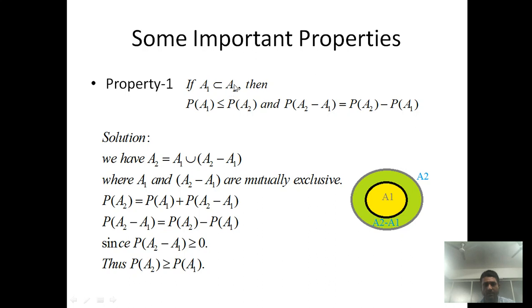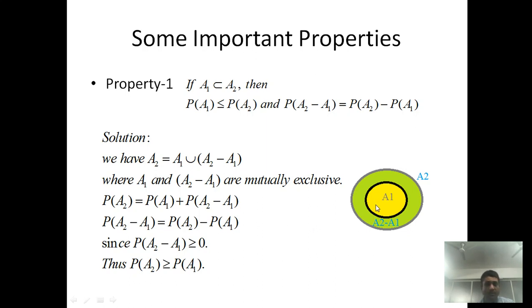Now A1 being a subset of A2 is represented graphically by this figure. A1 is the inside event and is a subset of A2. That is, every sample point of A1 is also a sample point of A2. And this green highlighted portion is represented by A2 minus A1.